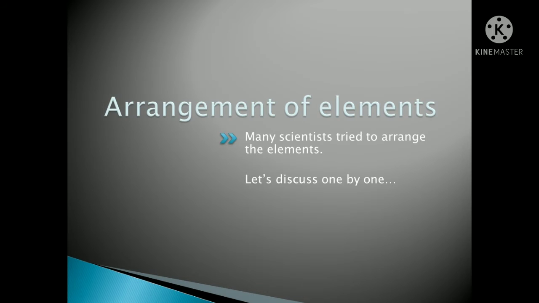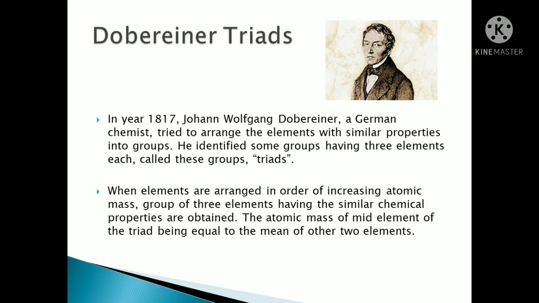Now let's see the arrangement of the elements in the periodic table. Many scientists tried to arrange the elements. Many came and went. One by one we'll study from the early stage, from the year 1817 when it started. So who started? His name was Johann Wolfgang Dobereiner. In 1817, he was a German chemist and tried to arrange the elements with similar properties into groups.